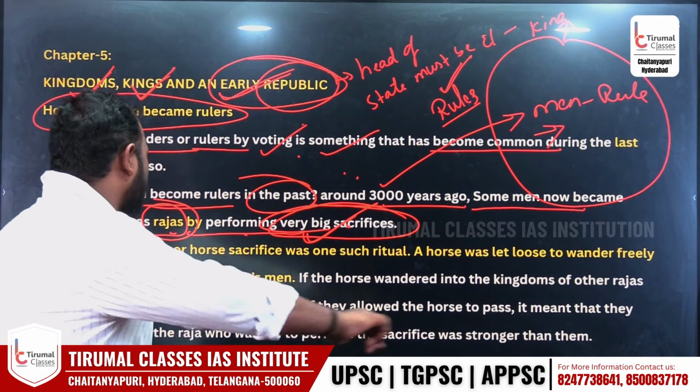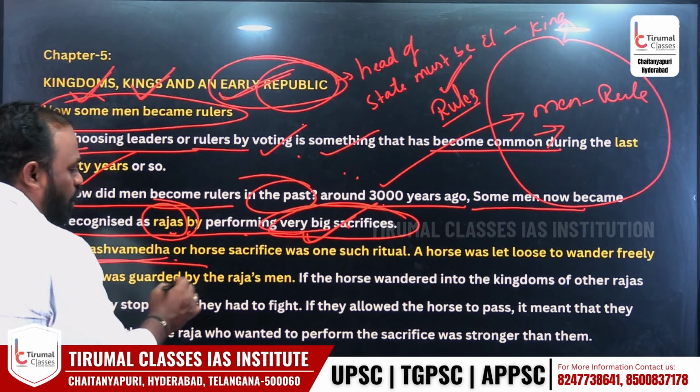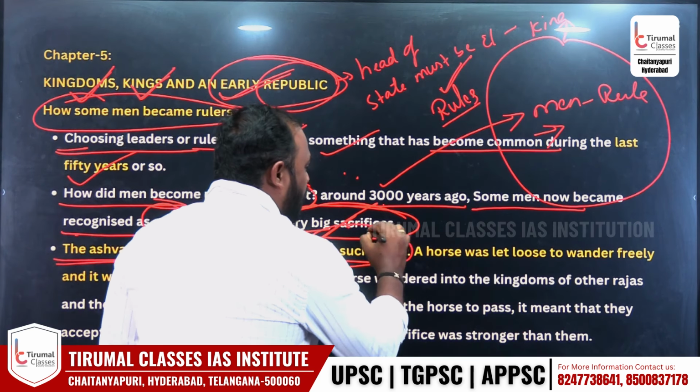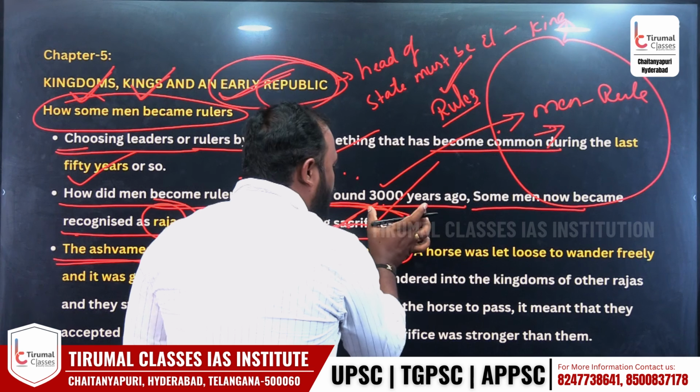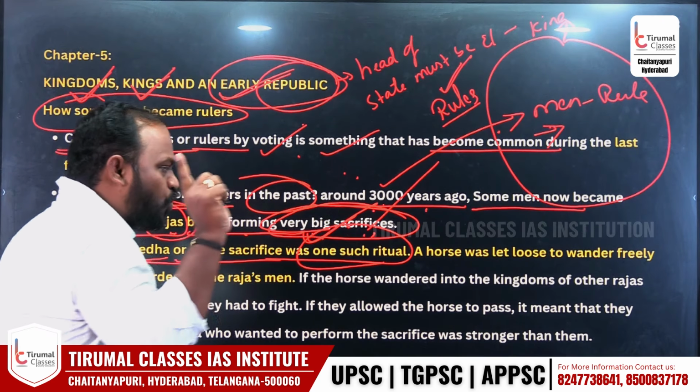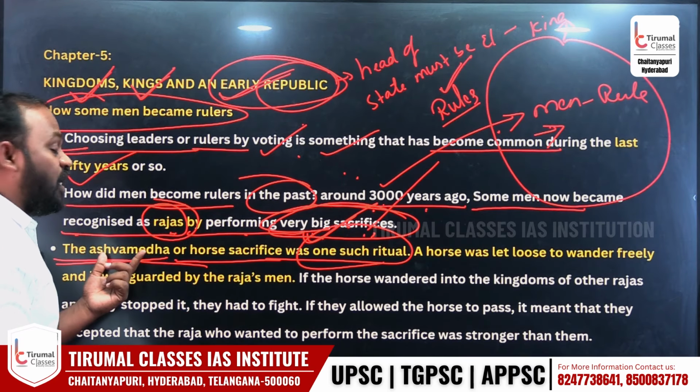Are you getting it right? Yes. Ashwamedha, or horse sacrifice, was one such ritual. If you wanted to become a king around 3000 years ago, you had to do a big sacrifice. Among big sacrifices, one is known as Ashwamedha.